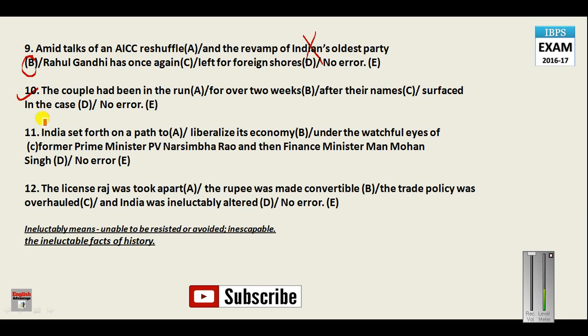The couple had been in the run for over 2 weeks after their name surfaced in the case. First their name surfaced in the case, and after that they were on the run. You should say on the run. They were running from the police. They were running here and there just to escape the arrest. So this is what this sentence wants to say. So here you should say on the run.